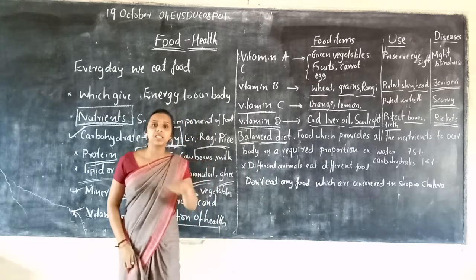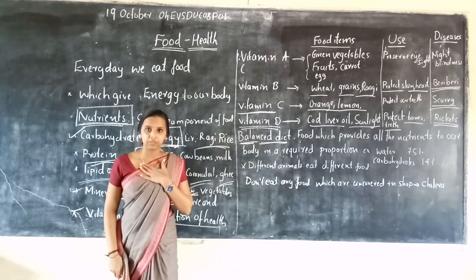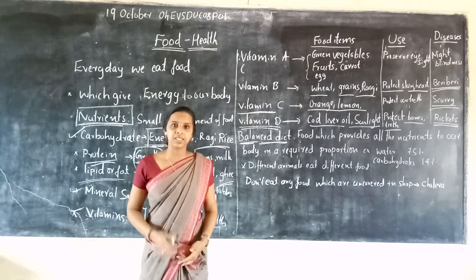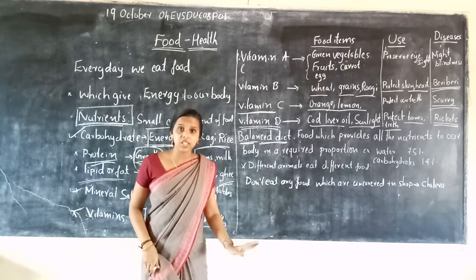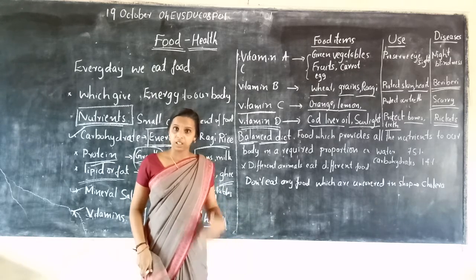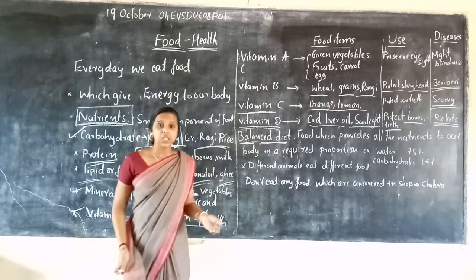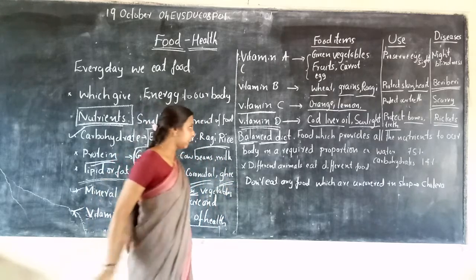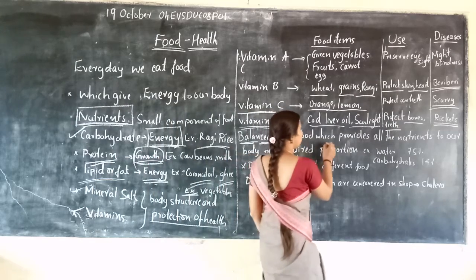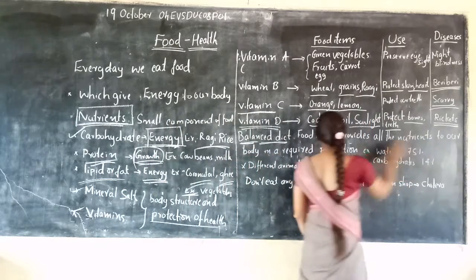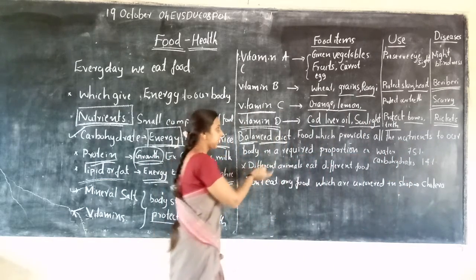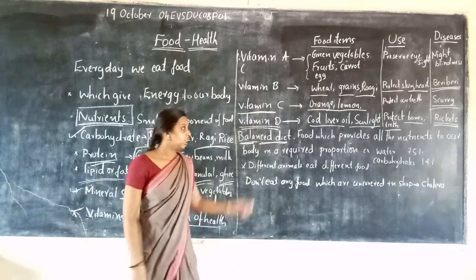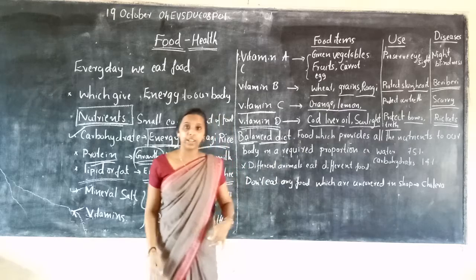How to balance all nutrients in our body? If we eat in excess, some disease may occur. If we eat with a deficiency of those vitamins, disease will also occur. So there is a need for balance. How do we balance? We balance with food which provides all the nutrients to our body in a required proportion. That means the food which provides all nutrients.